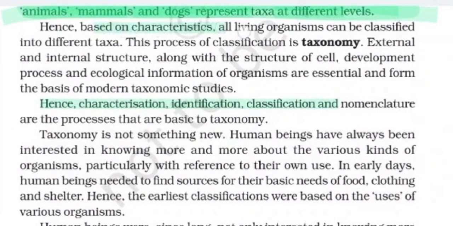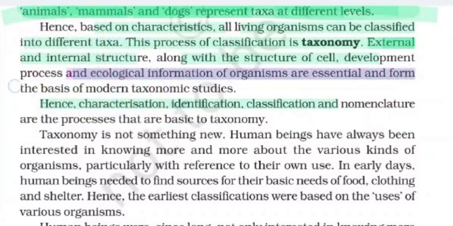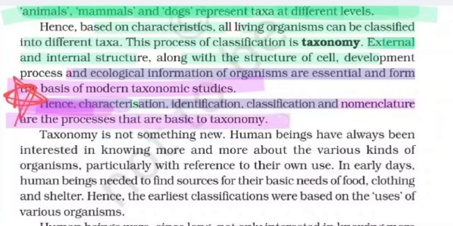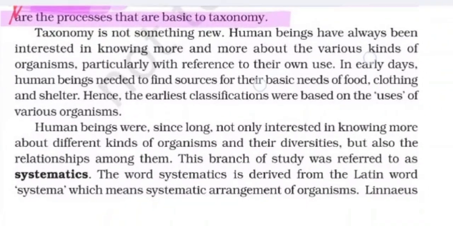Hence, based on characteristics, all living organisms can be classified into different taxa. This process of classification is taxonomy. External and internal structure, along with the structure of the cell, development process, and ecological information of organisms are essential and form the basis of modern taxonomic studies. Hence, characterization, identification, classification, and nomenclature are the processes that are basic to taxonomy.